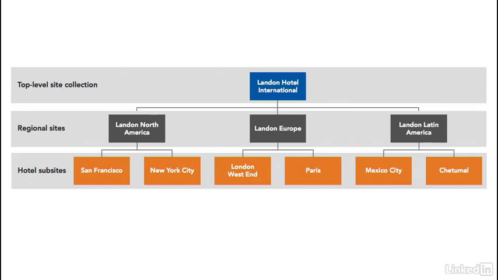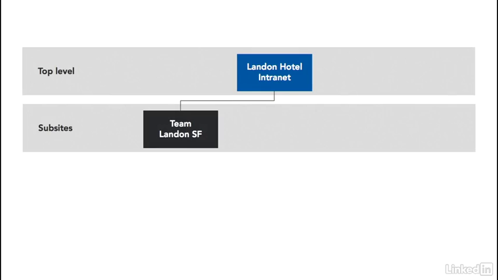The decision about how your site is primarily organized has to be made before you begin creating lots of sites, or you really end up with something that's far messier than it should be. Remembering that what we want to create are containers of meaning. We have been working thus far in the hotel subsite for the Landon Hotel in San Francisco. We also have access to the Landon Hotel intranet, which is the North American intranet. Even though we haven't spent any time there, we will now.